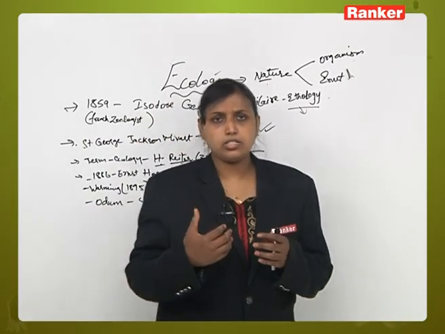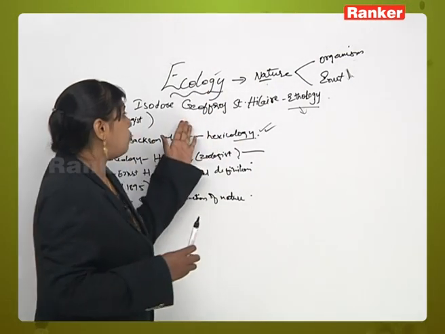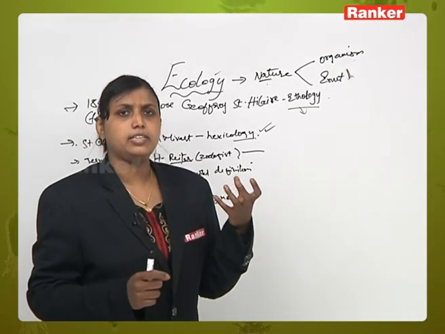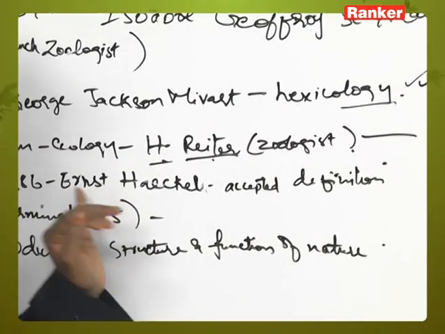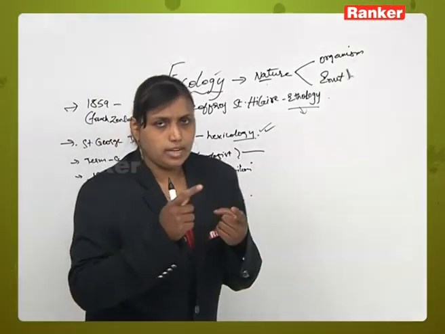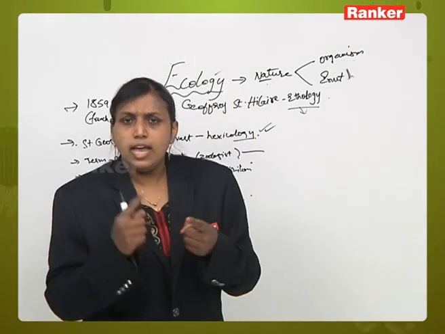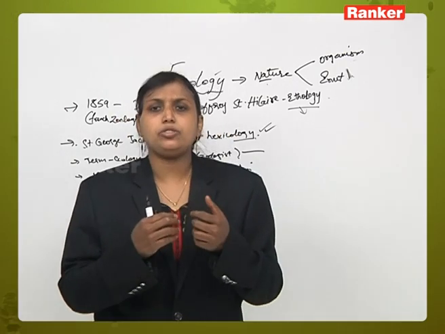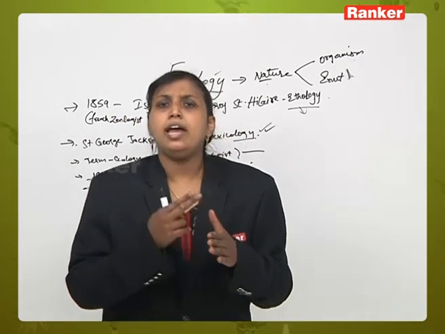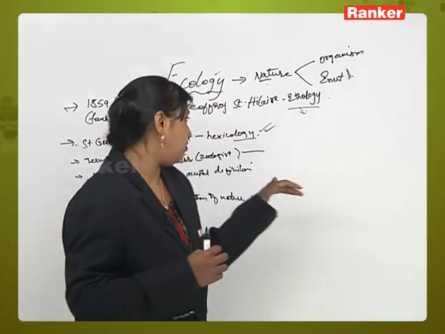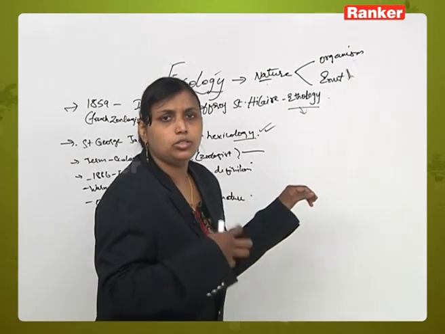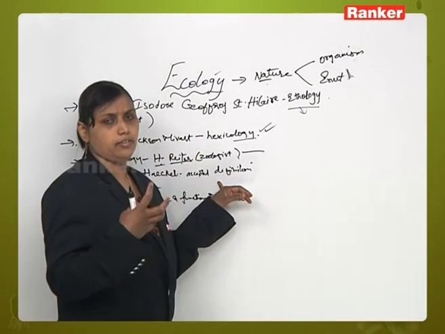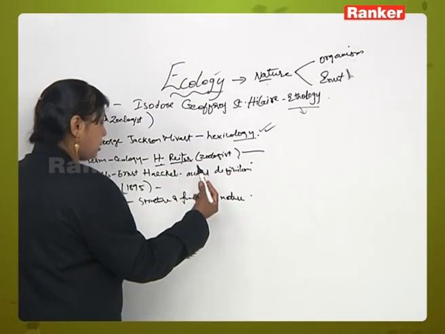He also went through all the research done by St. Hilaire and Jackson Mewart, and the acceptance of the term coined by H. Ritter, and he said that in 1886 yes, there could be a term called ecology. And if ecology exists, then what is it? Ecology is nothing but the mutual interaction between the organism and its surrounding environment for its survival, and the adaptation of an organism with respect to its environment. So this first definition was accepted by Haeckel.